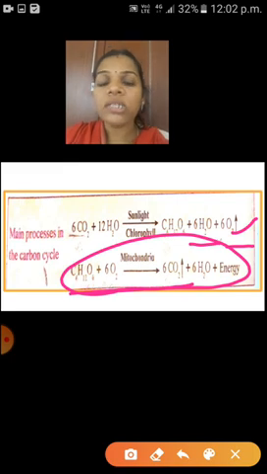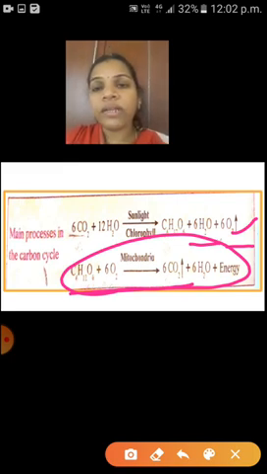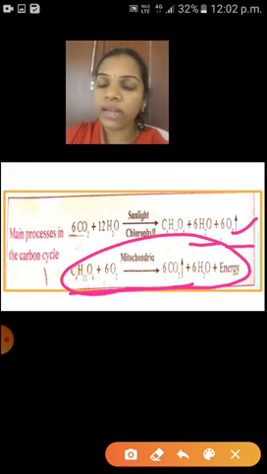Understood children? So today we studied the importance of the biogeochemical cycle and the steps of the carbon cycle. I hope you understood the steps of the carbon cycle. Two cycles are still remaining, that is oxygen and nitrogen. I will teach you those in the next session.